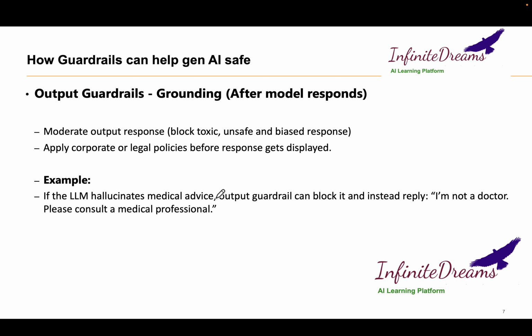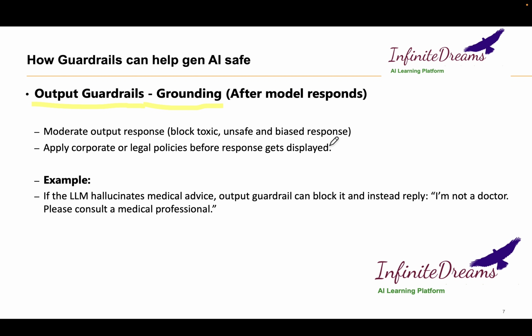That is called an output guardrail, or grounding of the response. It moderates the output and blocks toxic, unsafe and biased responses. Sometimes the overall response is not toxic or biased, but it has some toxic words. The output guardrail will block those words from the response.